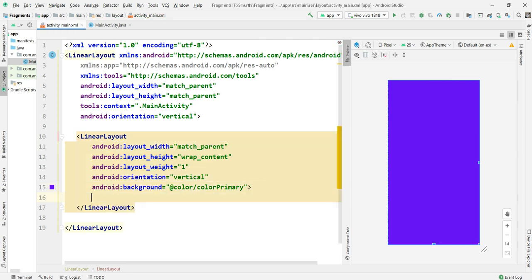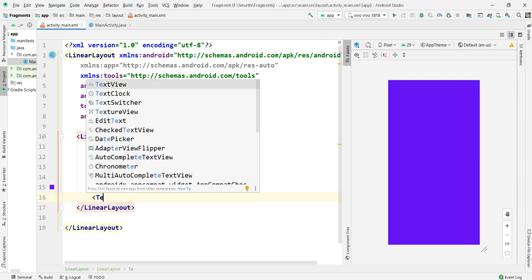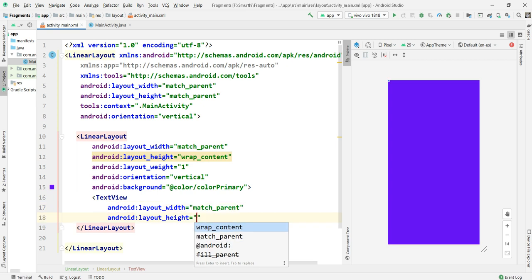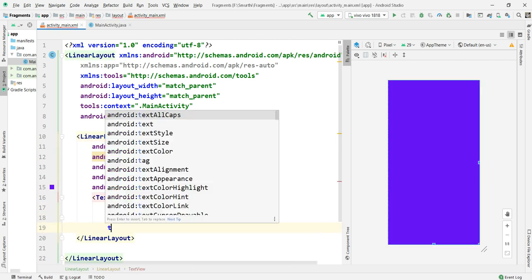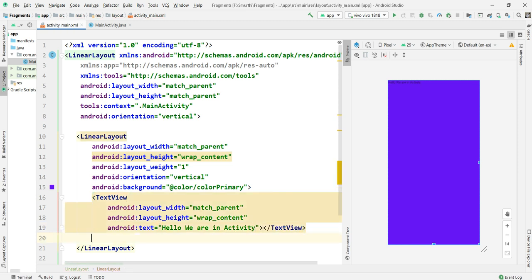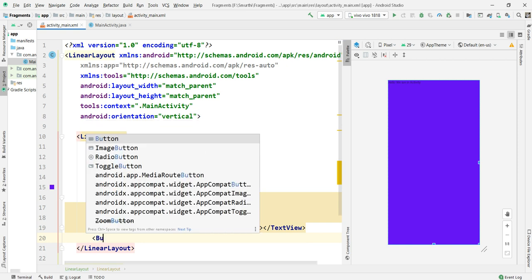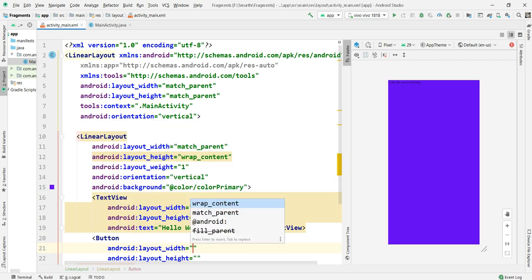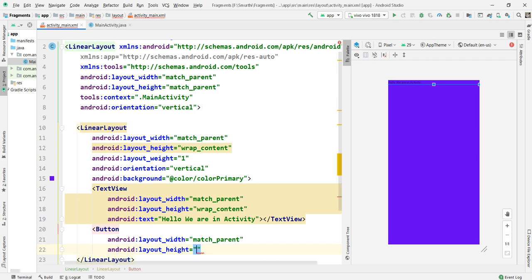Now within this I have one text view to display text. I'm just displaying the text: Hello, we are in activity. Just for information purposes, I'm writing this. I'm closing like this. And after this, here I need one button. So button, match parent, wrap content.